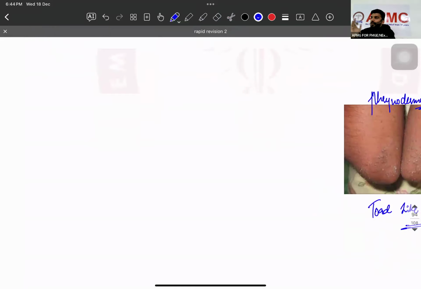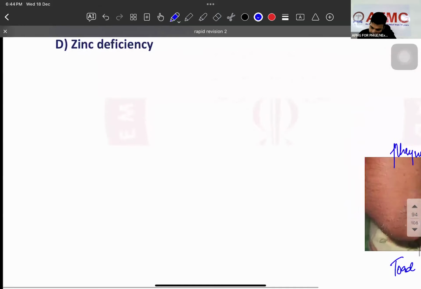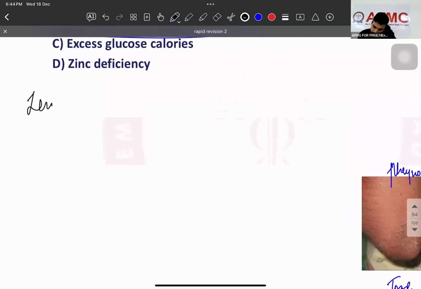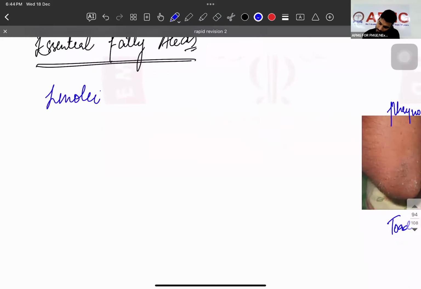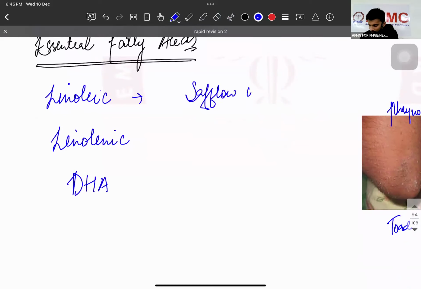Let me tell you everything. I will explain celiac, Dapsone, dermatitis, everything. Right, first, how many essential fatty acids do we have? Mainly, since there are many, write mainly. Essential fatty acids. So we have linoleic, we have linolenic, and we have DHA. Linoleic, what is the richest source?